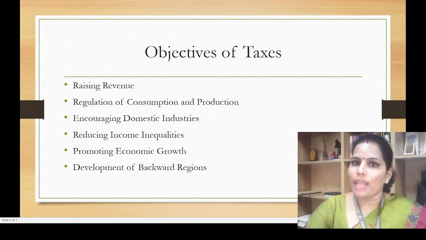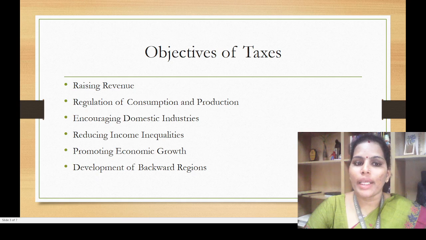Whatever the activities happening within the country related to consumption and production, the government can regulate or monitor by using taxation. How? See, for example, if the country is importing goods from another country for the sake of consumption, the person or the organization which is importing has to pay taxes to the government. So the government will understand what is the total import happened in this particular year. Same with connection with the export also.